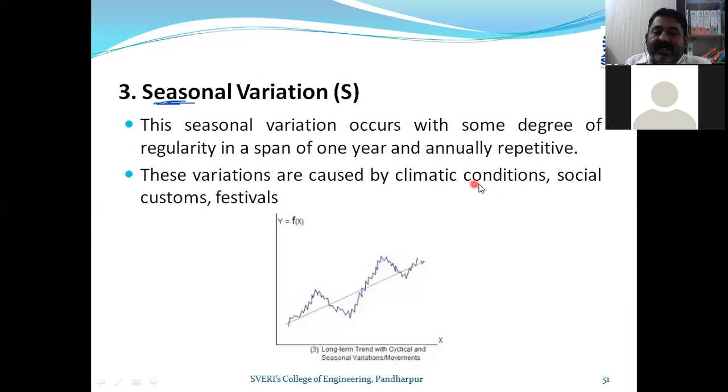Again, you can take a second climatic example: purchase of caps in summer, and purchase of warm clothes in winter, for those particular 4 months. Or a jacket can be used for winter as well as for the rainy season. So again you will find it from July, August to December. So friends, this is the climatic condition variation.